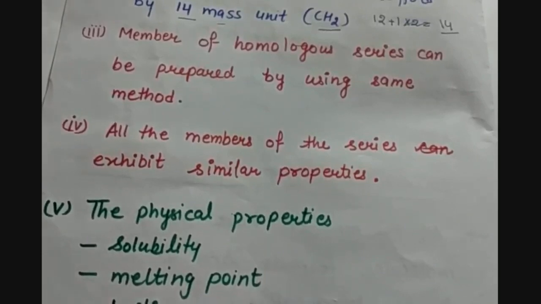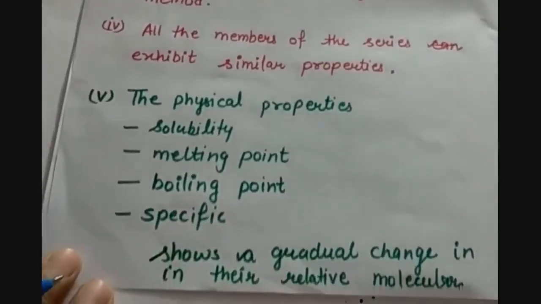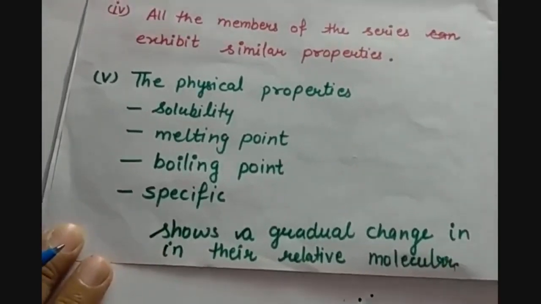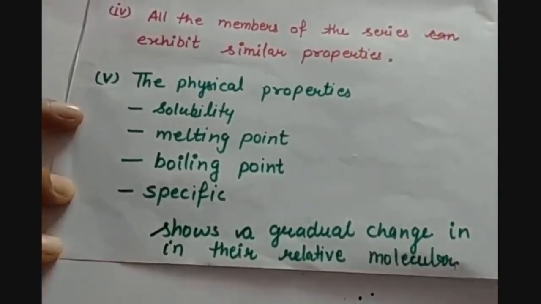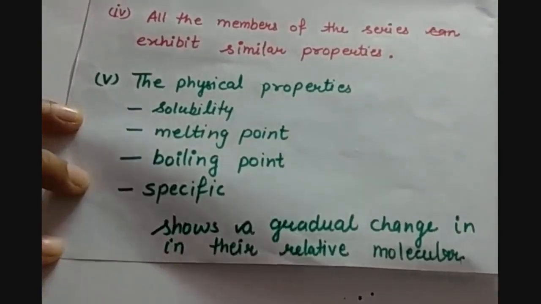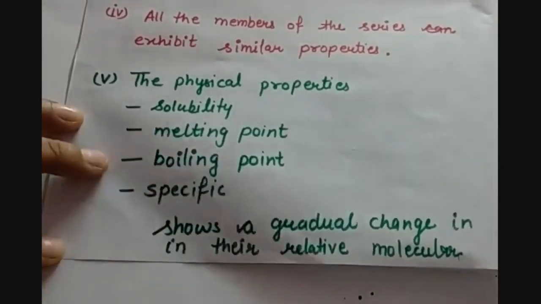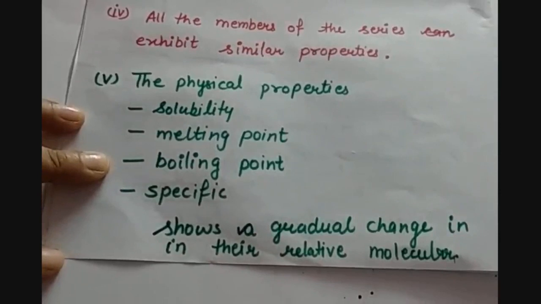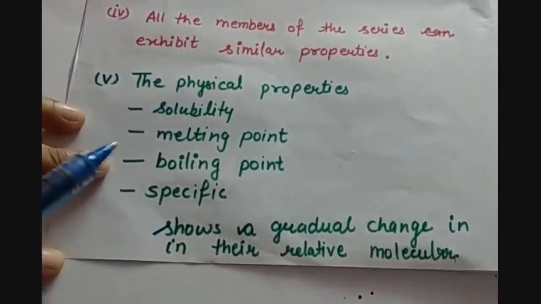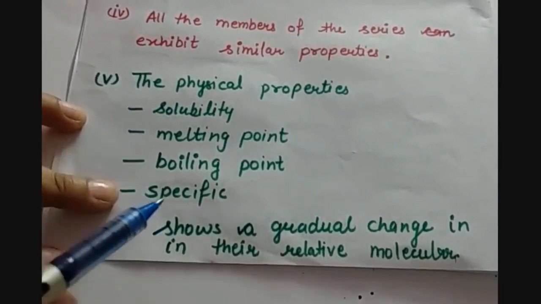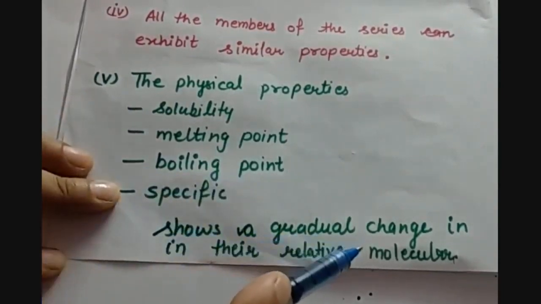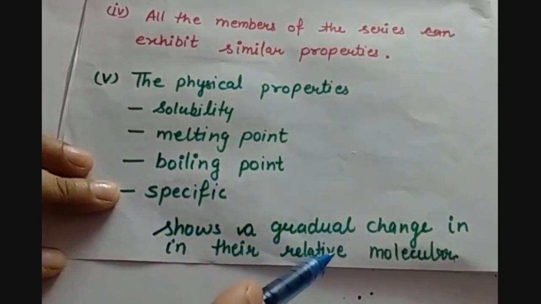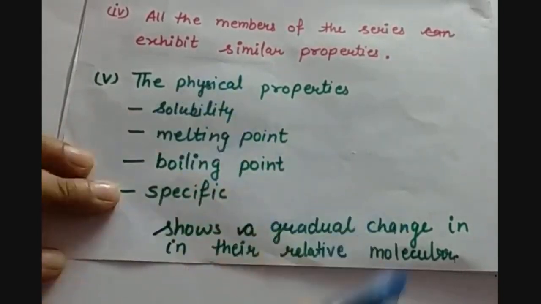And what about the physical properties? As there is an increase in the mass unit, or you can say the CH2 group is gradually increasing in every successive member, the physical properties like solubility, melting point and boiling point show a gradual variation with their relative molecular mass.